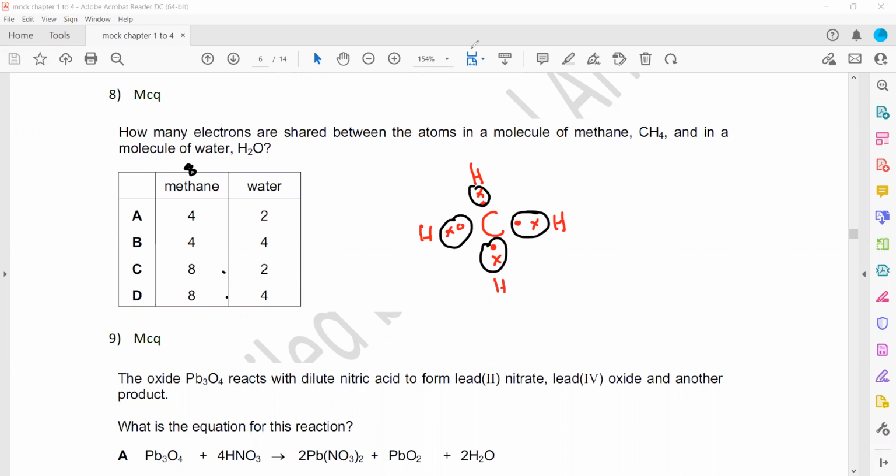And then when we draw the structure of water, which is H2O, hydrogen combines with oxygen: hydrogen shares 1, oxygen shares 1, hydrogen shares 1, oxygen shares 1, and oxygen will have 2 unshared pairs, because oxygen belongs to group 6, it will share 2 and unshared will be 4. But the question only asks for the number of shared electrons. So how many shared electrons are there? This is one pair, 2 electrons, and this is another, so 4. So in water, 4 electrons are shared, and in methane, 8 electrons are shared. That's why option D is the right answer.